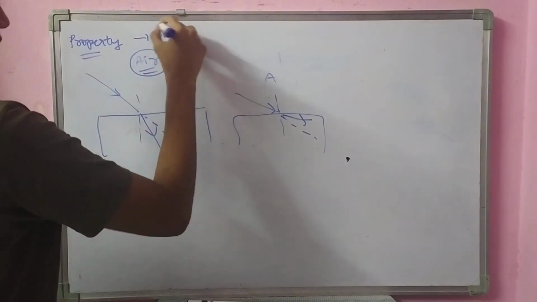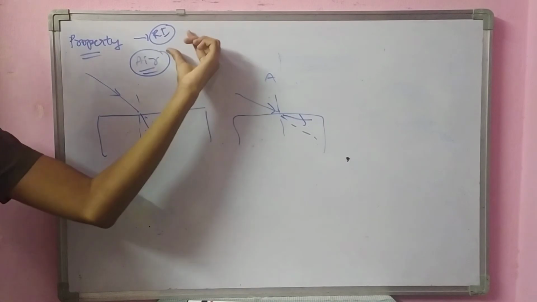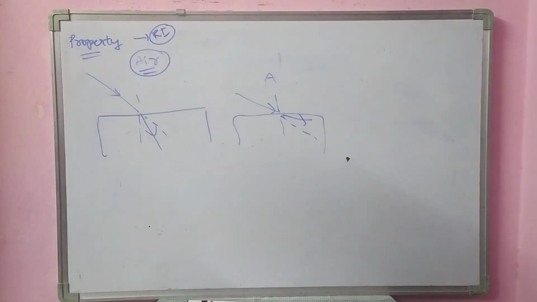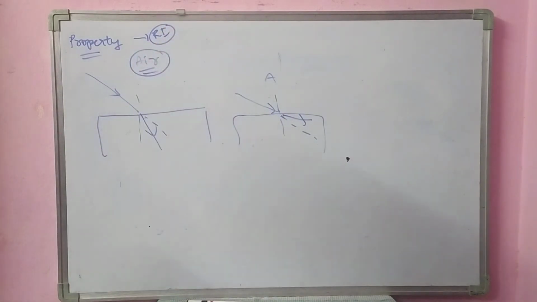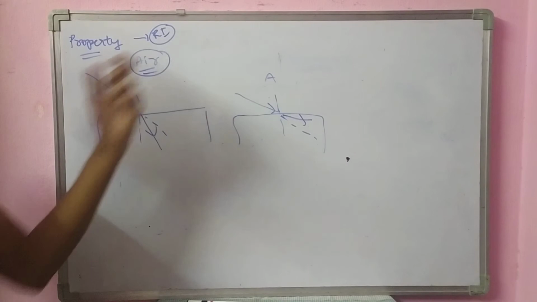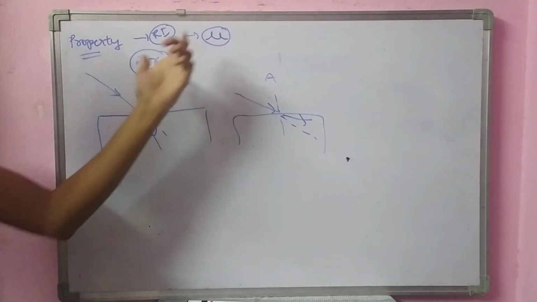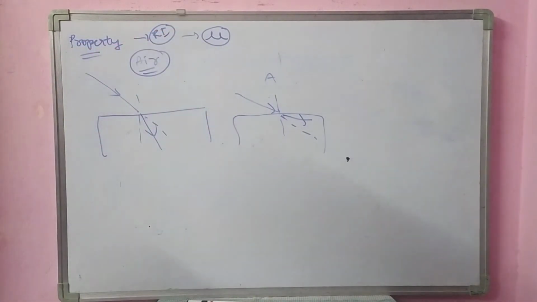The refractive index will have a certain value for air, for this medium, for water, for glass, for mercury. The refractive index is denoted by mu. If you want a detailed explanation about the refractive index, I'll give it in the next video.